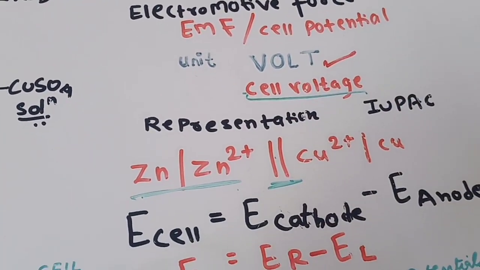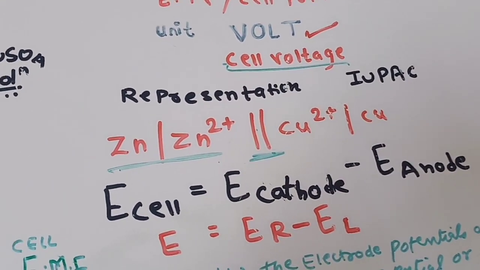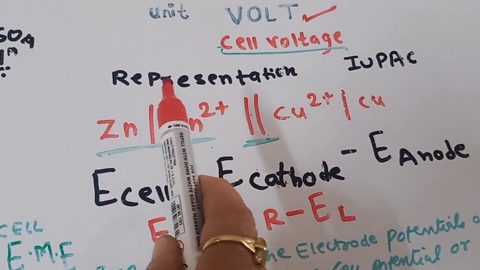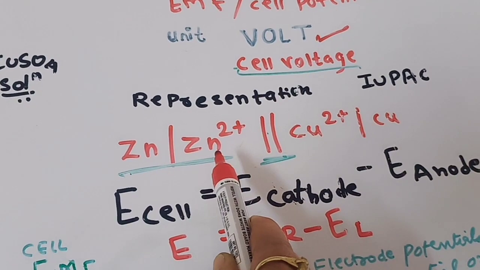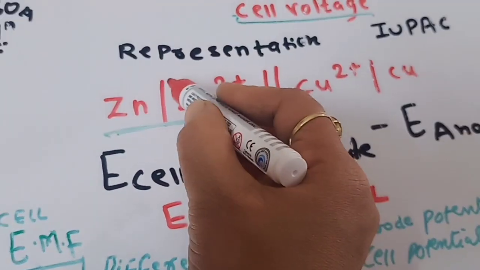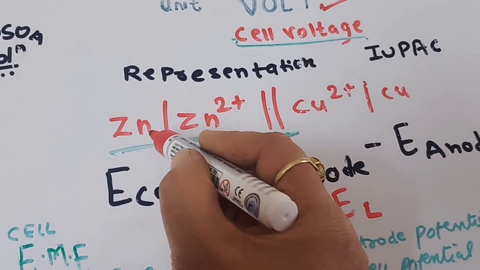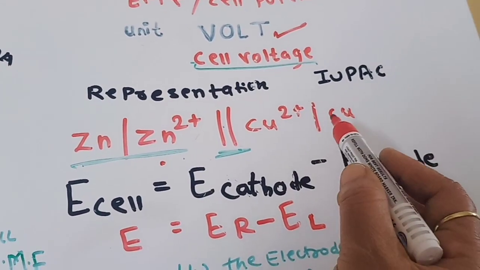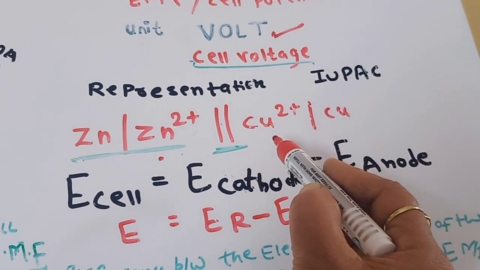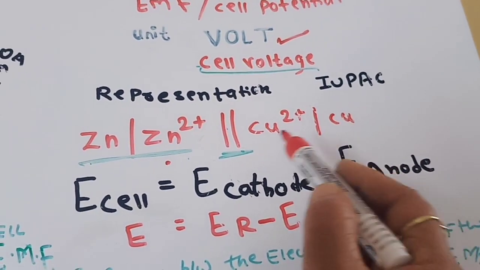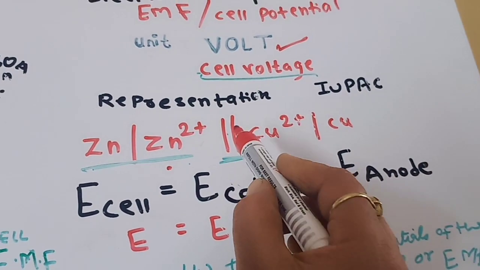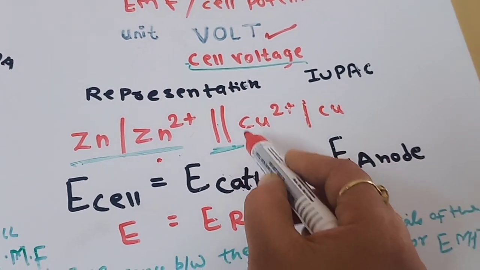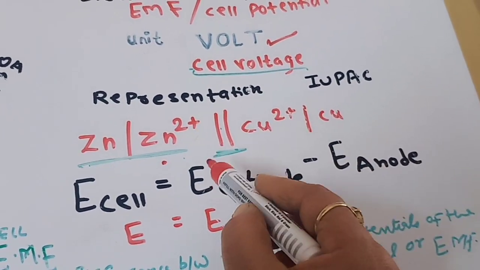Now we can see how the cell is represented. A galvanic cell is represented with the metal in contact with the metal ion. So a single line is used, here the zinc is in contact with the ZnSO4 solution and the copper metal is in contact with the copper sulfate solution. To represent the salt bridge we use two vertical lines.